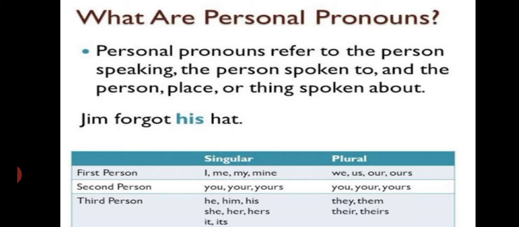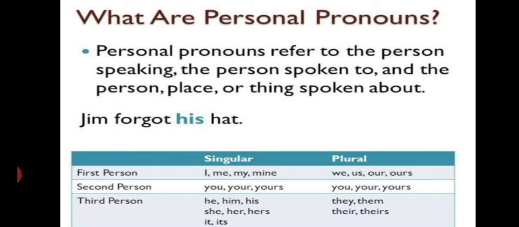The first person is the person who is speaking. Means I and we. I we use for singular and we use for plural. For example, I am working. We are studying. Here I and we, first person. The second person is the person who is spoken to. Means you, your and yours, for singular also and for plural also.